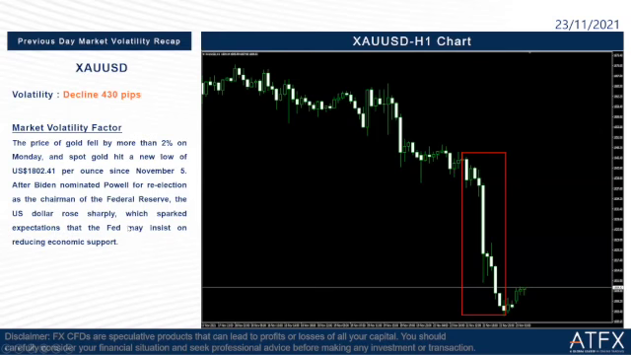Okay, so we go to the next part, which is the previous day's market volatility for gold. It declined 430 pips yesterday, as we can see here in the red rectangle on the right side. So what happened? Let us read the factor here. The price of gold fell by more than 2% on Monday, and spot gold hit a new low of 1,802.41 US dollars per ounce since November 5. After Biden nominated Powell for re-election as the chairman of the Federal Reserve, the US dollar rose sharply, which sparked expectations that the Fed may insist on reducing economic support. Okay, so this is the reason why gold fell so much last night.